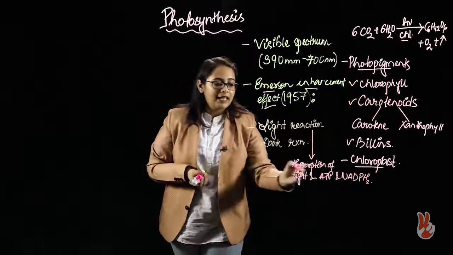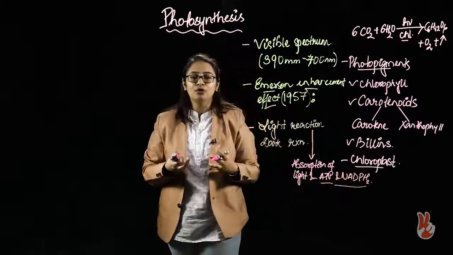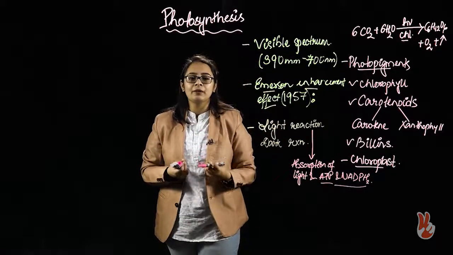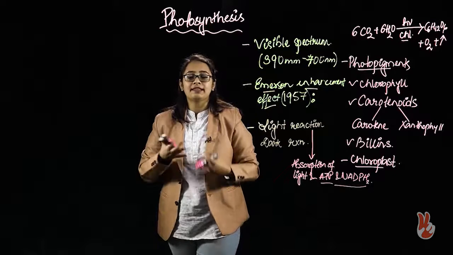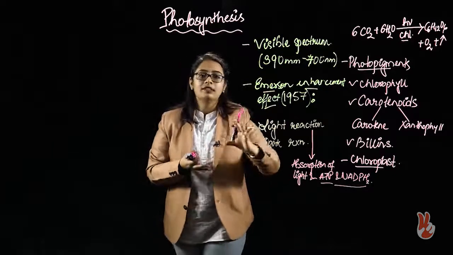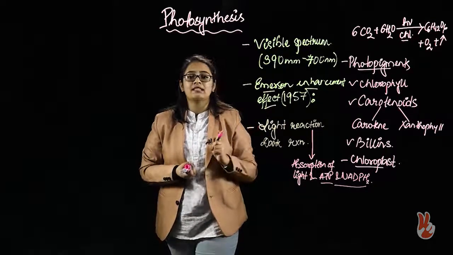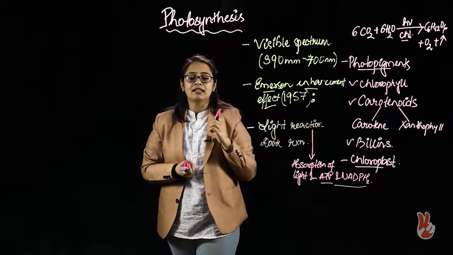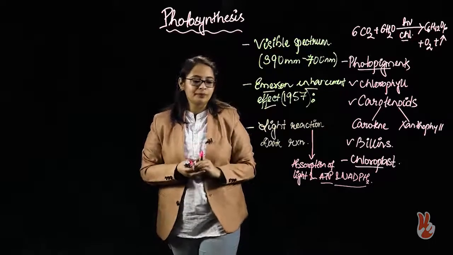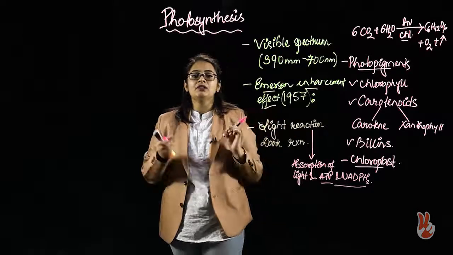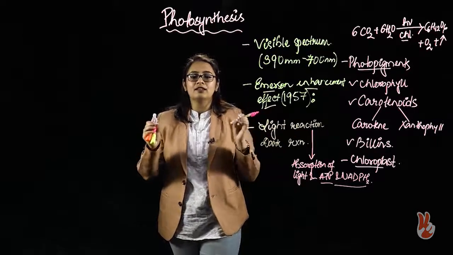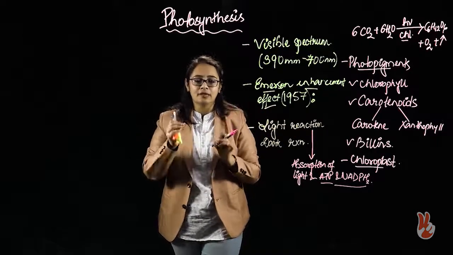The ATP and the NADPH2, which are also termed as the assimilatory powers, will then be utilized in the dark reaction, which takes place in the stroma of the chloroplast.